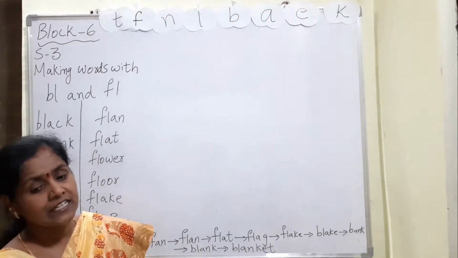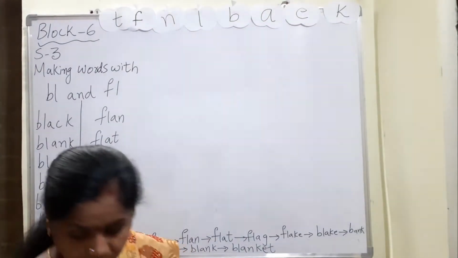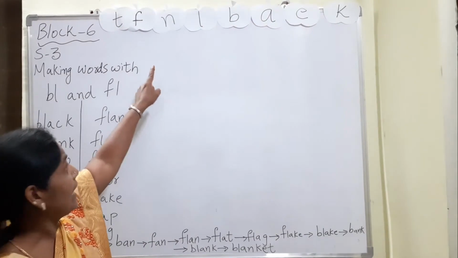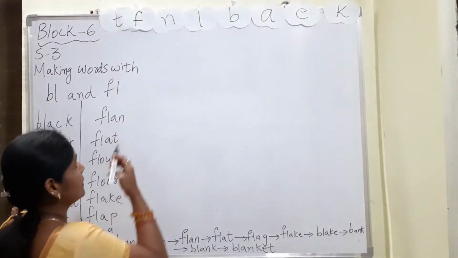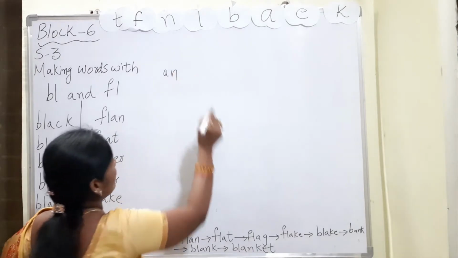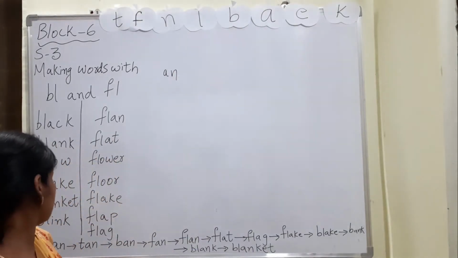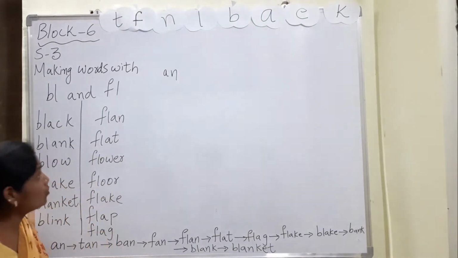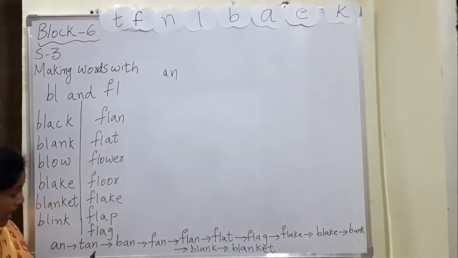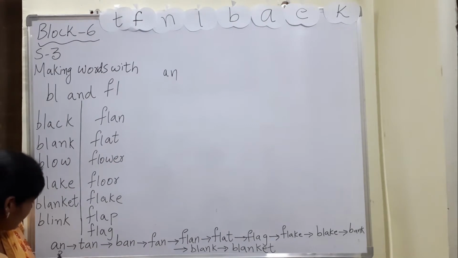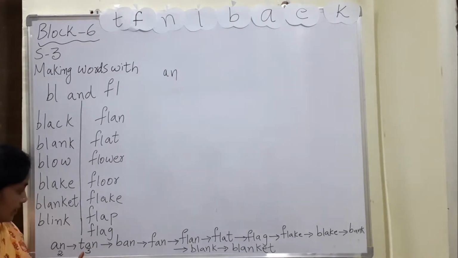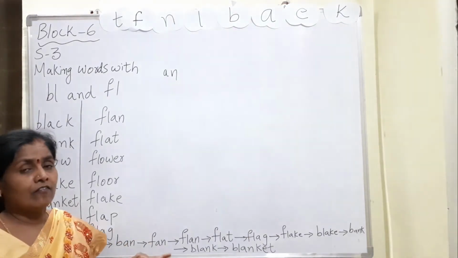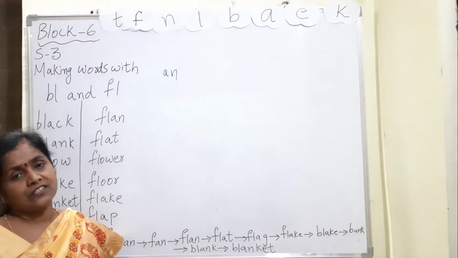What is it? It is A and an. Yes, have you all written A and an? Here I have written A and an. With a 3-letter word, if you want to make one using these letters, this is a 2-letter word, this is a 3-letter word. What is it? T-A-N, tan.